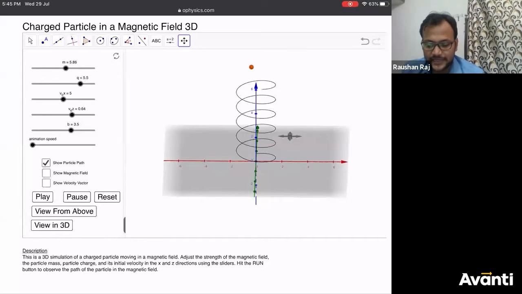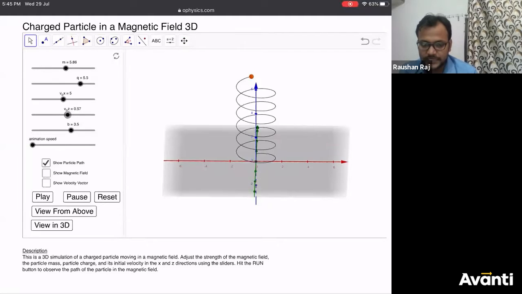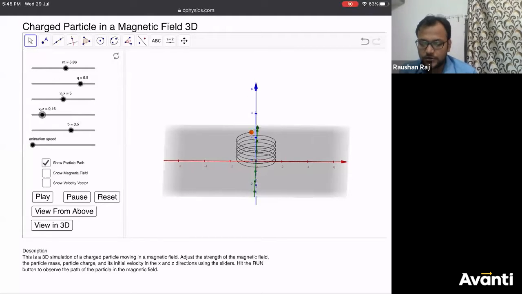Now, what will happen if I decrease the value of Vz to 0? See, the pitch is decreasing. If I decrease the value to 0, you are going to get a circle.